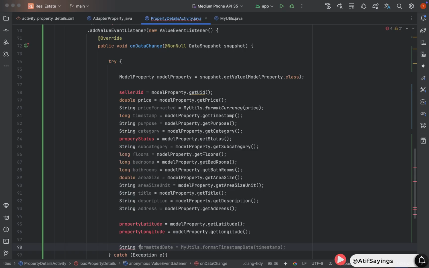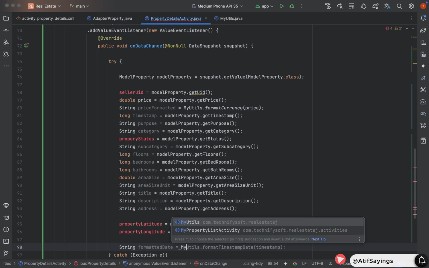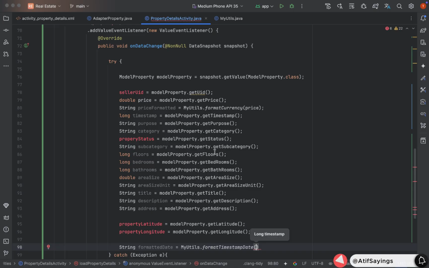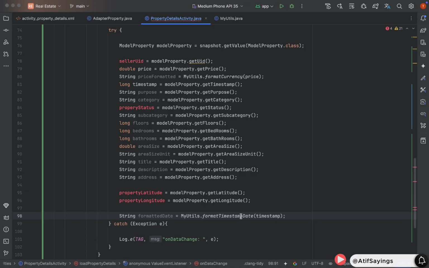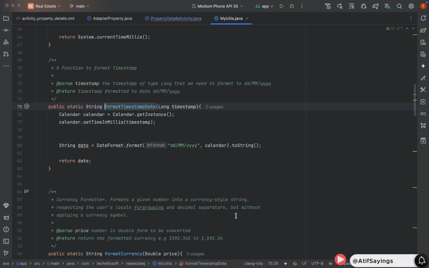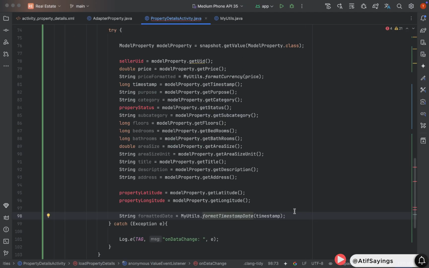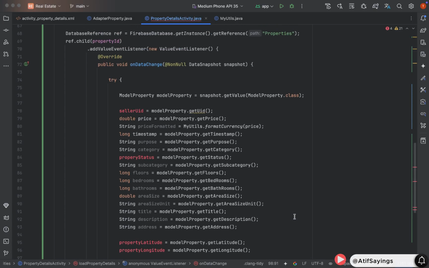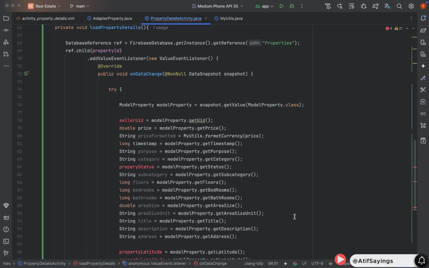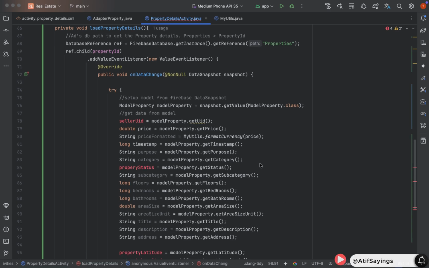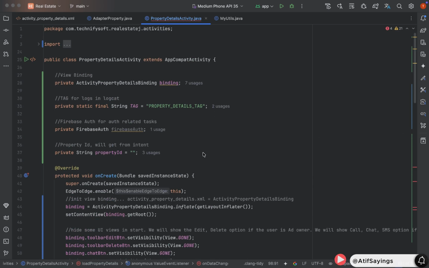Now we need to format the date of the property. String formatted date equal to myUtils dot format timestamp date. This requires a parameter of type long, that is timestamp. We have already created that function in myUtils class. This function accepts the timestamp as parameter, which will be of type long, and converts it to proper date format, which will be of type string. We have got the data from Firebase real-time database.